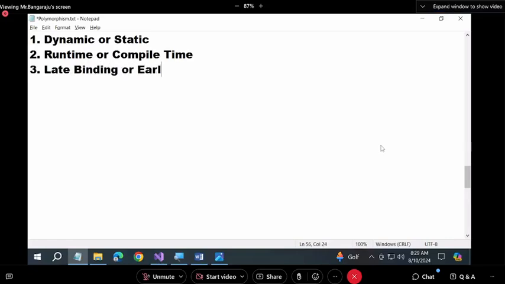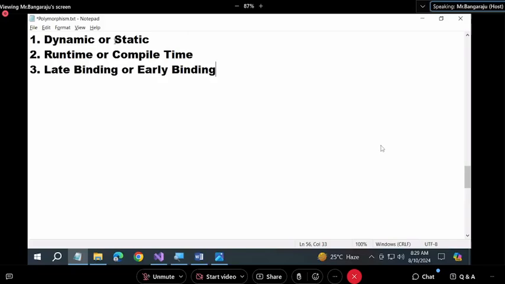Late binding or early binding. The question can be asked in any way, but dynamic or runtime or late binding, all these three are the same. Same way, static or compile time or early binding are the same. But the question can be asked like this in the interviews. What is the difference between static or dynamic polymorphism? Second one, compile time or runtime polymorphism. Third one, early binding or late binding.